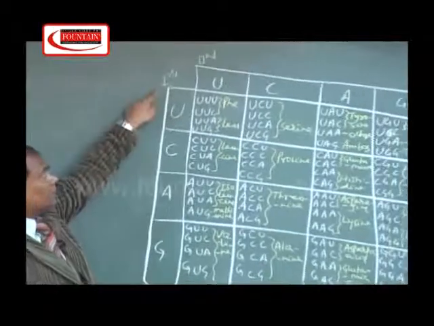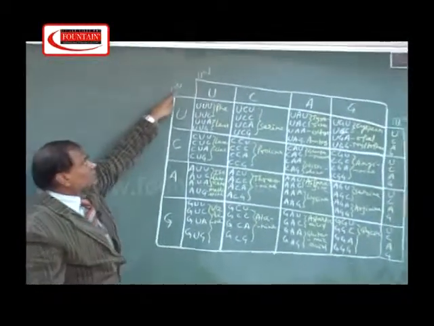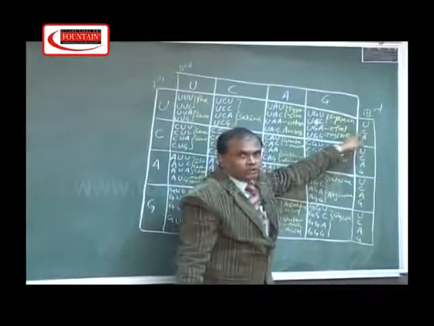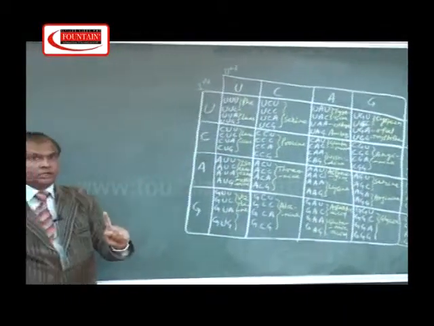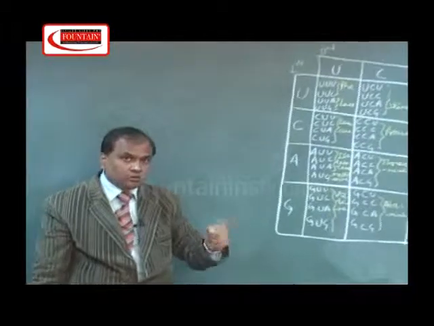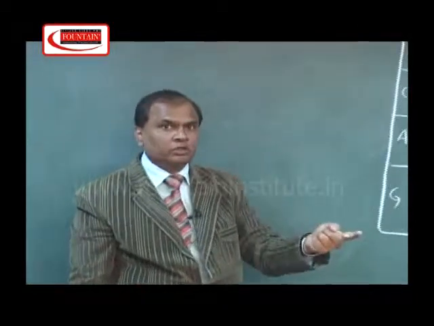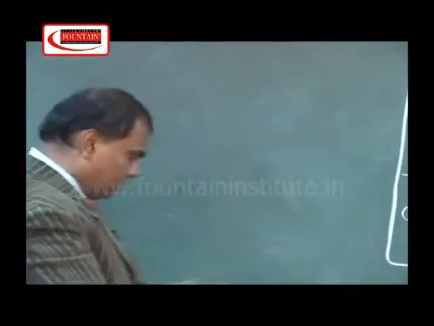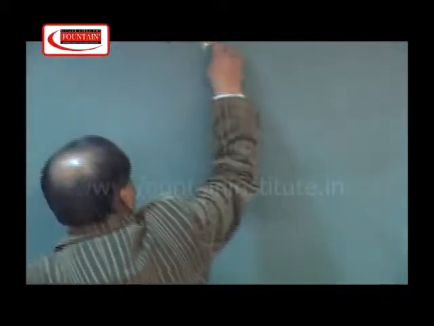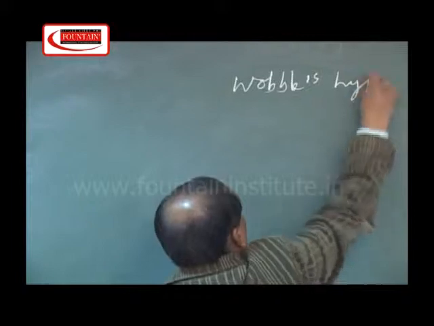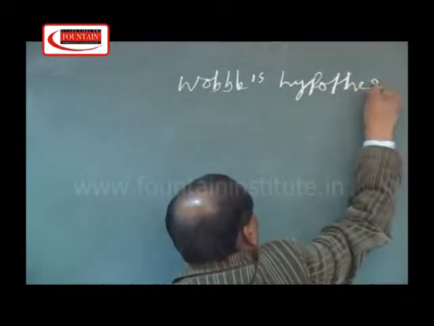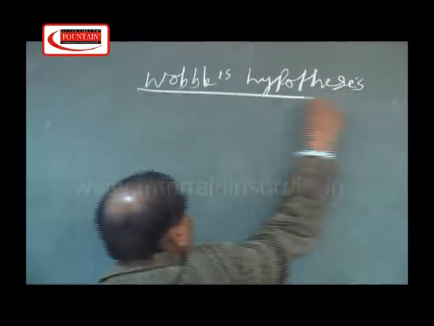In this codon dictionary, this is the first base, second base, and this is the third base. And you might have been observing that in a particular codon the third base is variable. Third base is variable means this is called the Wobble hypothesis.